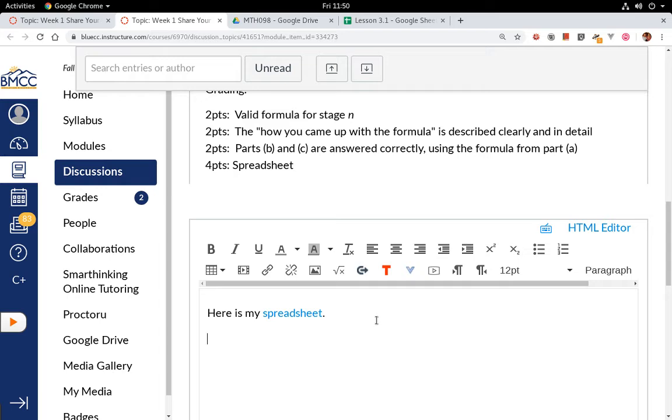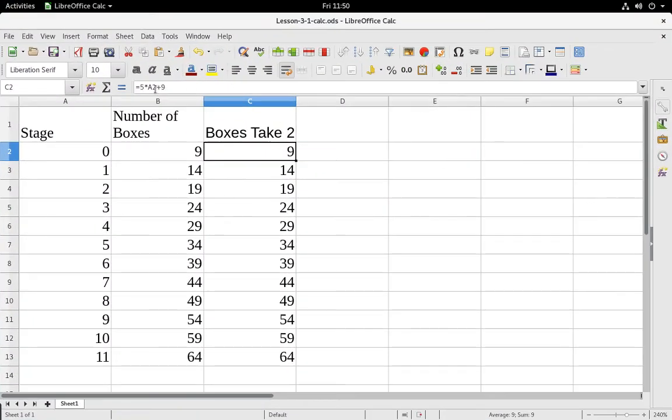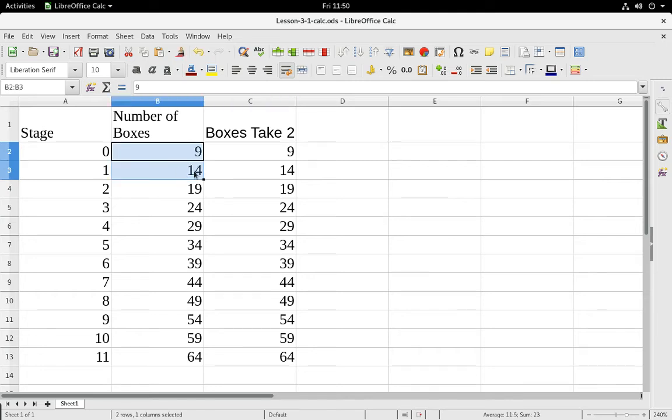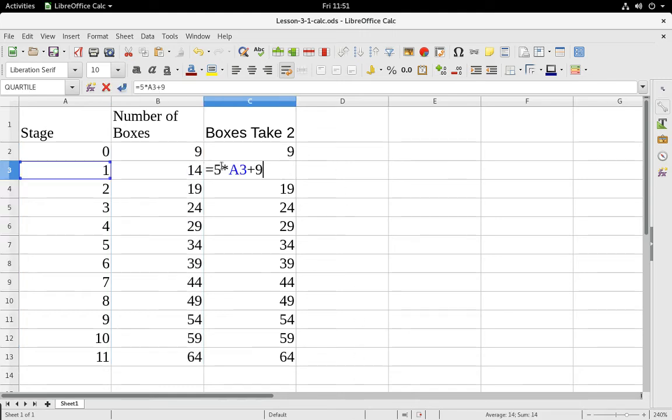If you're not a Google user, maybe you're using Excel or you're using Apple's Numbers program, then you'll have to save your file. So here's me working in my other program. Here I did the autofill option, right? The pattern is always add 5 for me. So I highlight the pattern, use the magic fill button, and regenerate those numbers. And over here I use that formula, 5 times plus 9. And again, this isn't your pattern, this is my pattern.